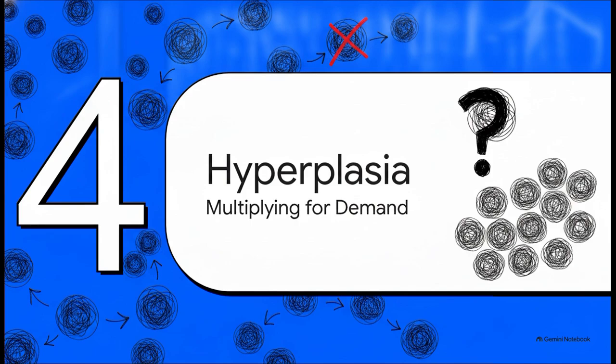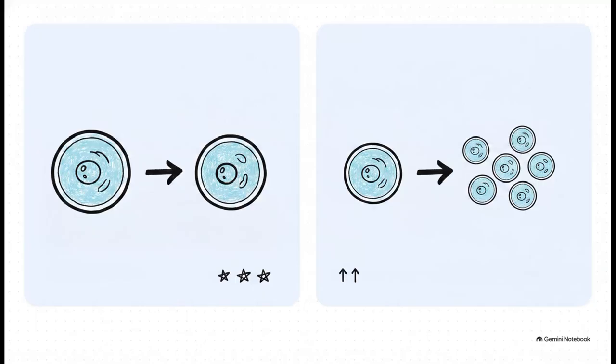Section 4, Hyperplasia, multiplying for demand. So, while hypertrophy was all about bulking up, hyperplasia is about multiplying for demand. But there is a really critical caveat here. This survival tactic relies entirely on a tissue's ability to actually enter the cell cycle and divide. If a cell cannot divide, it simply cannot undergo hyperplasia.